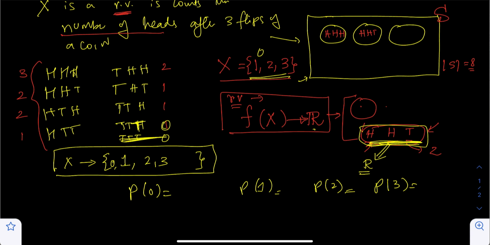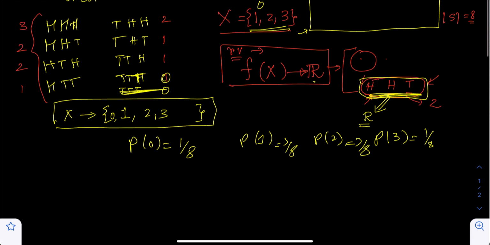So the probability of 0 is, in this particular case, 1 over 8, right? How many times do we get 1? 1, 2, 3. So that is 3 over 8. 2 is 3 over 8. The probability of getting 3 is 1 over 8.